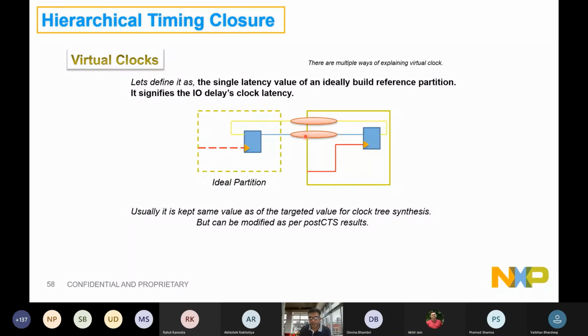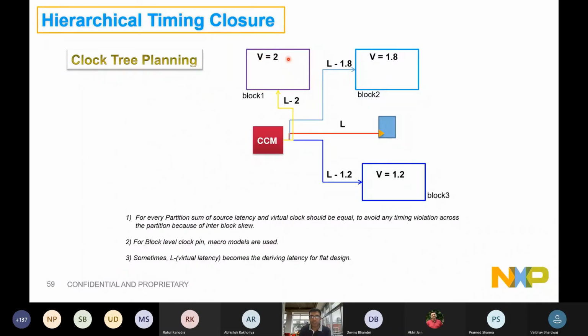For example, you assume that this port will be fed by a flop. Again, this is an assumption. It will be fed by a flop that will have a clock same as latency of this block. So you will use one virtual latency for timing reg to out as well as into reg path of the design. Now see what will happen. You have this block 1 with a virtual latency of 2. I mean, virtual latency 2 means this flop while talking to out assumes 2, while talking from the input port, assume 2. Similarly, this block is at a latency of 1.8, its internal latency is around 1.8.